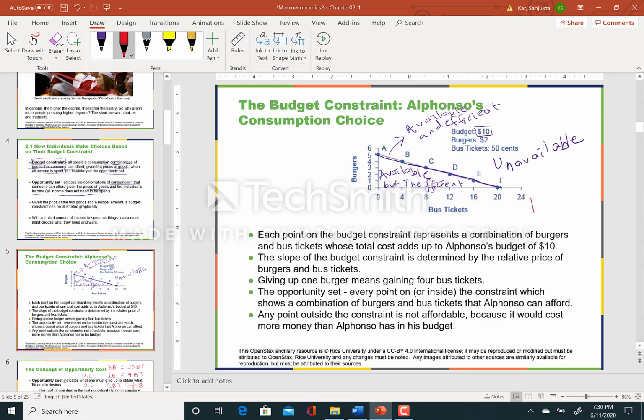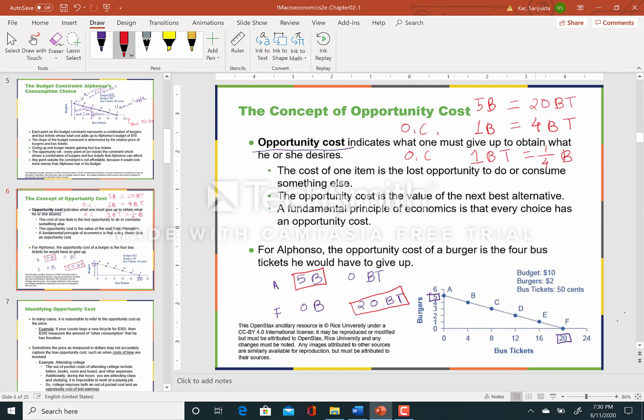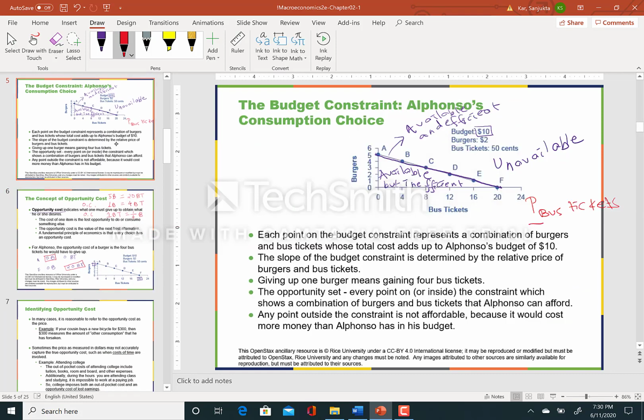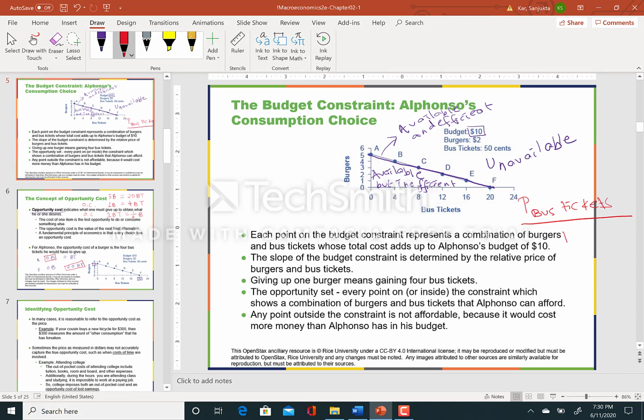So the slope of the budget constraint will be equal to the price of bus tickets over the price of burgers. Okay.